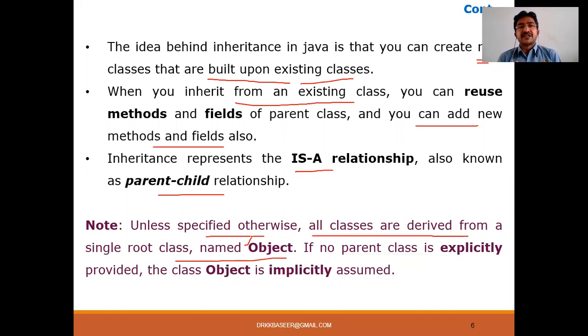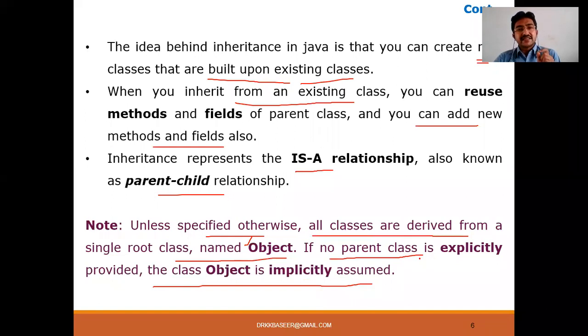Just like when you are creating an object, the default constructor is called by default, in the same fashion, if you are not using the extends keyword, if you are not using the inheritance concept, then implicitly all the classes you create for a program will be derived from the Object class. If no parent class is explicitly provided, the class Object is implicitly assumed.